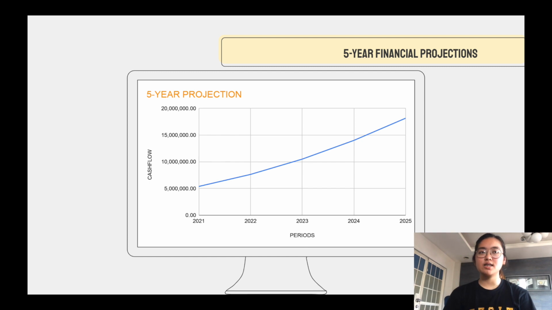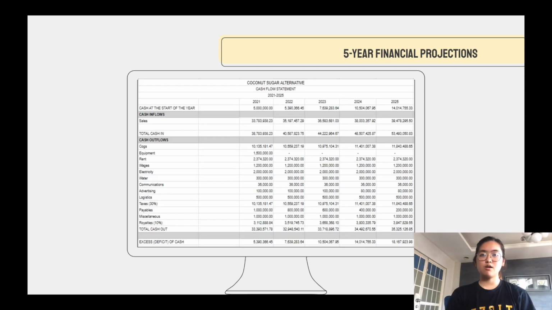So here we can see the 5-year financial projection of the business, wherein we can see a graph showing a line slanting upward to the right, which can mean that the business will continuously grow in the next few years. So now we have the breakdown of the cash flow of the business, wherein it consists of the cash inflows and the outflows of the business, specifically the revenues, the variable costs, the fixed costs, and all other expenses that we will be utilizing for our business.